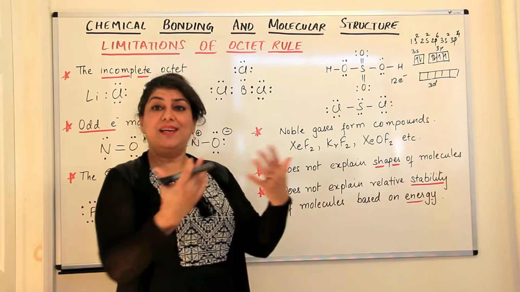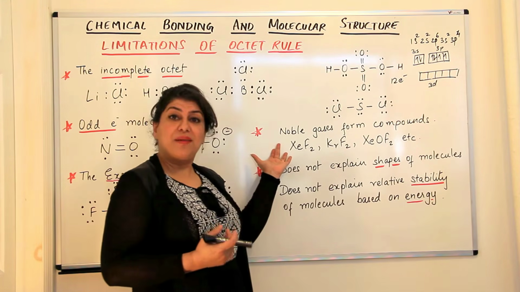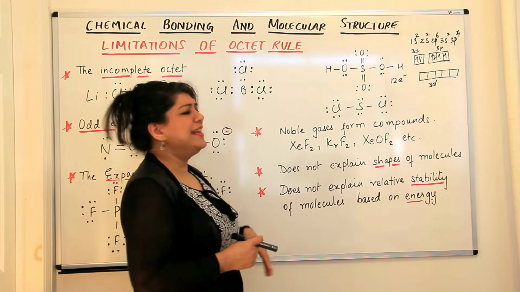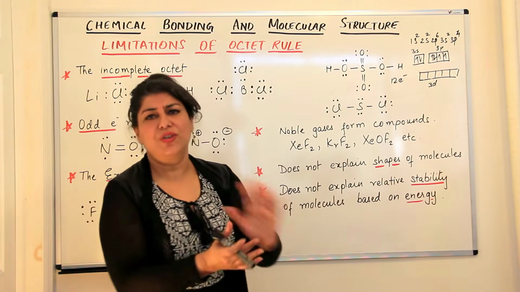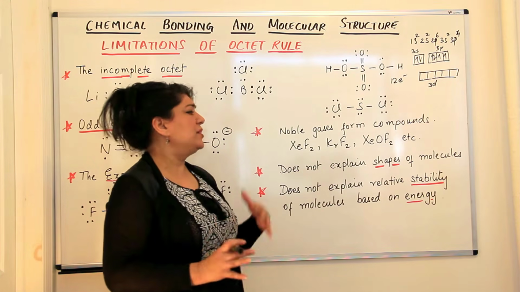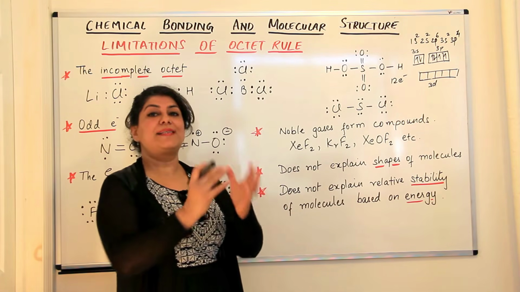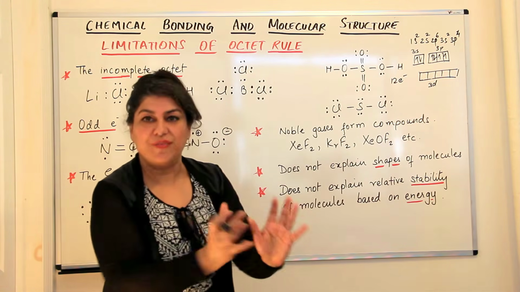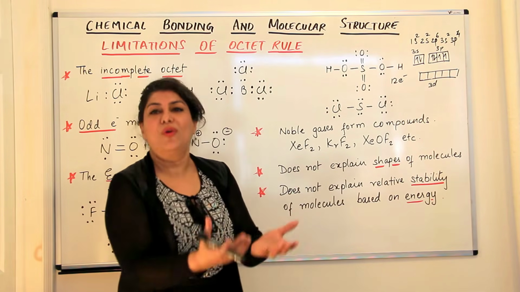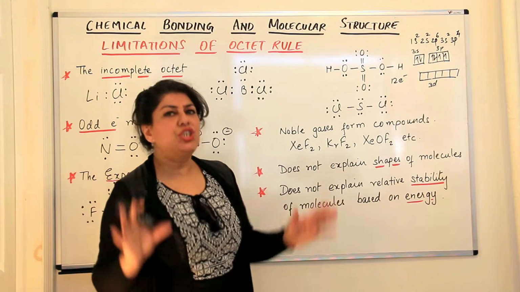If the aim of every element is to achieve the noble gas configuration, then noble gases should never react. But we do find them to react. Then, these are just excuses to find faults in the octet rule, believe me. It says that the octet rule does not explain the shapes of molecules. That was not the aim of the octet rule. The octet rule only tells us that this is a certain number that they are trying to achieve. So the limitation, you can say, is that it only tells us about that. It does not tell us more. So it is limited in that it does not tell us about the shapes of molecules.